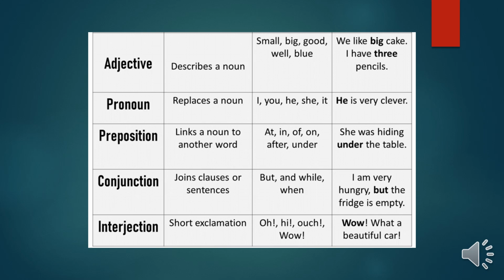Conjunctions are words that join clauses or sentences, like the fanboys, or the subordinating conjunctions. For example, I am very hungry, but the fridge is empty. So here, but is a conjunction. The interjection is a short exclamation. We use it usually in exclamatory sentences, like oh, hi, ouch, wow, oh my God. All of these are called interjections.